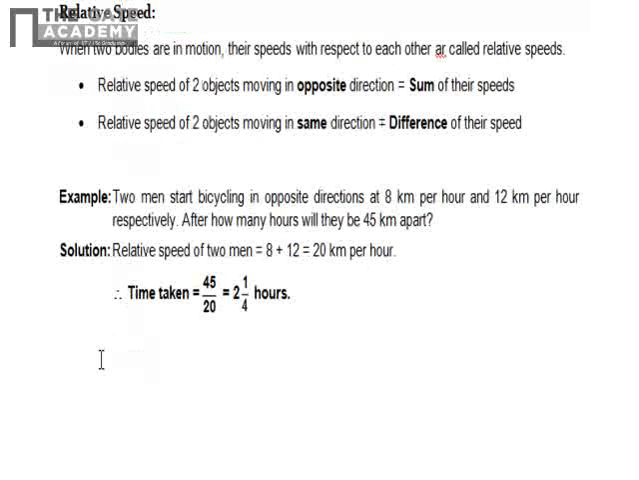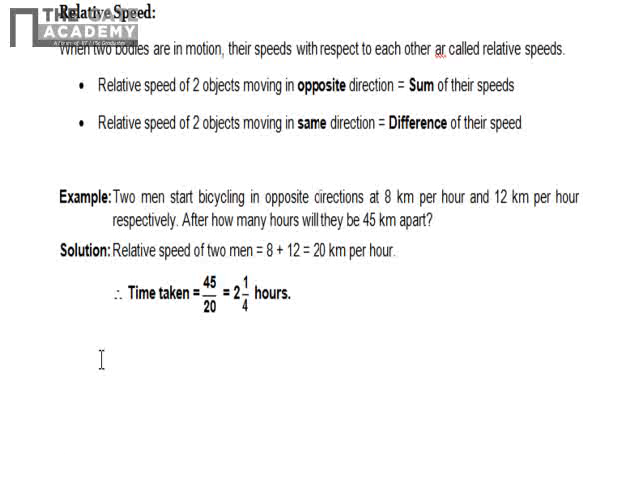Now we'll learn the concept of relative speed. Relative speed is the speed of two bodies in motion. Suppose they are running in the opposite direction, then you have to add their speeds to find the relative speed. And if they're moving in the same direction, then you have to find the positive difference of their speeds. Okay, now let us take one example.